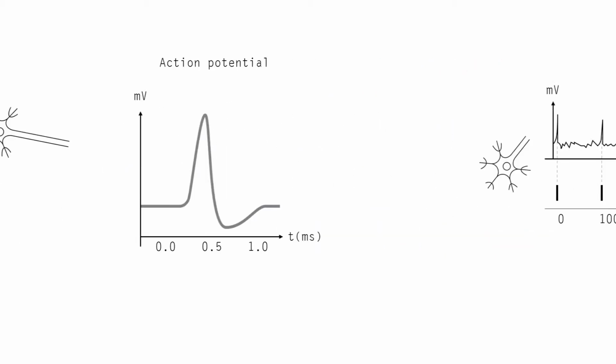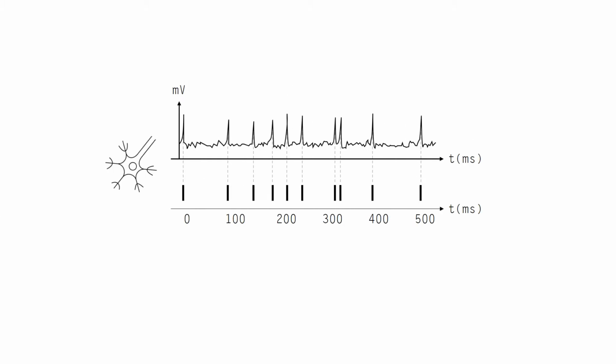If we record the extracellular voltage of a neuron, we might see something like an infrequent series of spikes, where a new spike occurs on average, let's say something like 10 to 20 times a second. This kind of behavior is called a Poisson process. The exact intervals from one spike to the next aren't fixed, and in fact the timing of each spike is independent from the previous one. But at any given time, the underlying average rate of spike firing is steady and doesn't depend on when the last spike occurred.